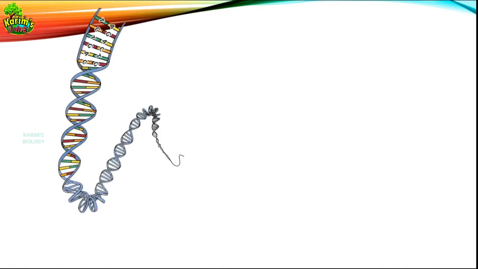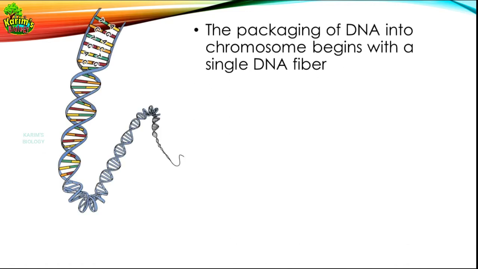Okay. Don't worry, we will be discussing in detail about how this happens in chromosomes and how chromosomes are formed out of DNA. And then, what do you see over here is a long fiber of DNA. The packaging of DNA into chromosome begins with a single DNA fiber. So what you can see here is a long single DNA fiber, and this is the fundamental structure which eventually turns into a chromosome. And how that happens? Look at this next picture.